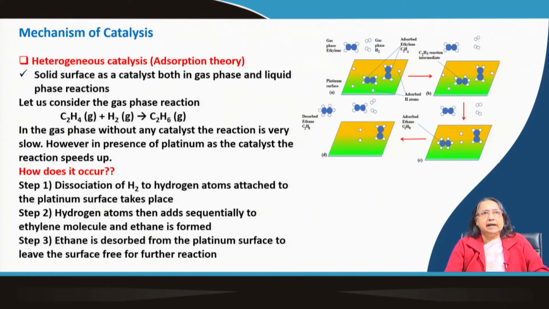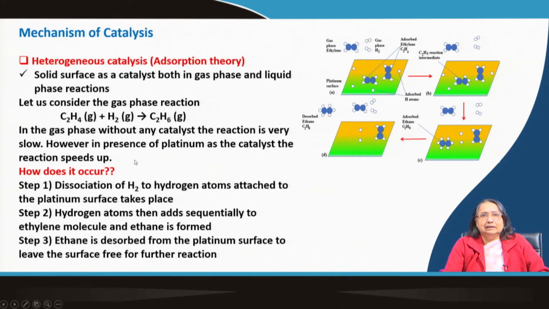So, here is another example. This is ethylene. Ethylene means a double bond is there, and hydrogen is added onto this double bond to form ethane. This is a gas phase reaction. In the gas phase, without any catalyst, the reaction is very slow. However, in the presence of platinum as the catalyst, the reaction speeds up.